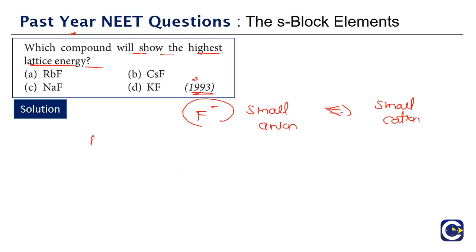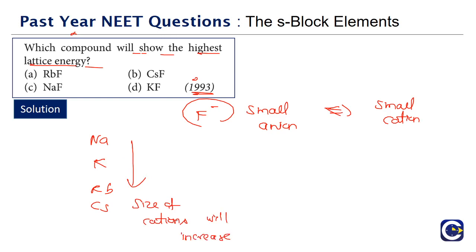Here if you look at the given cations, sodium, then potassium, then rubidium and cesium. As we go down the group, what is going to happen? The size of cations will increase. So which is the smallest cation? The Na plus will be the smallest cation, and that can give us very efficient packing with the small anion F minus.